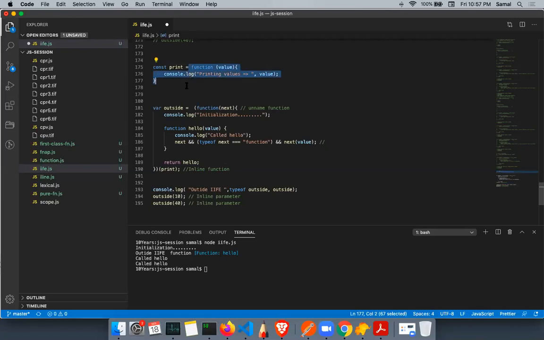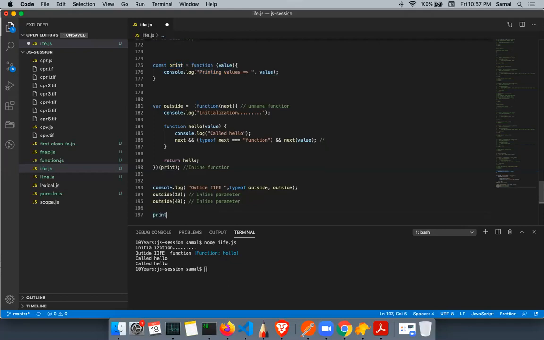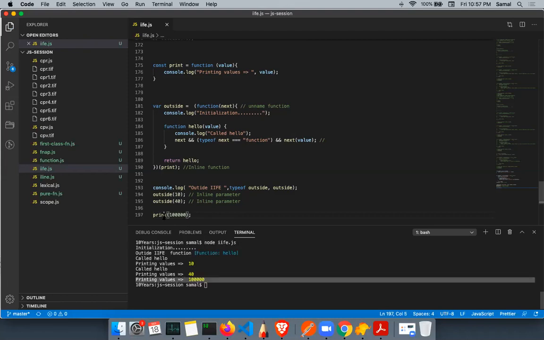So instead of passing this reference, if I write something like this, then I can directly call the print function, which I do not want to do. Run this now. So here it also printed. Let's say here I printed this. Yeah, this one printed, right? I do not want to really give access to a function outside.